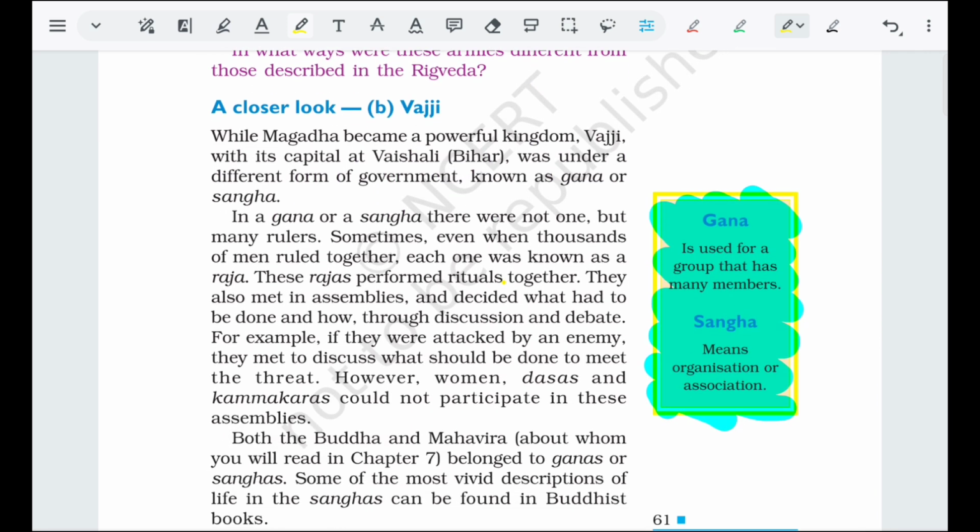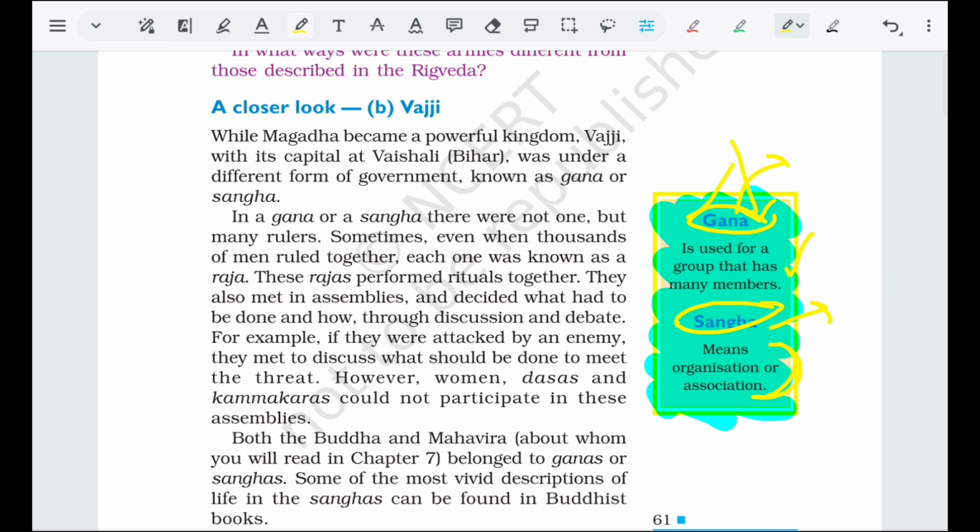And a closer look at Vajji also. Before reaching this, here is an important part. Gana. What is Gana? It is used for a group that has many members. Gana means many members, and Sangha means organization or association. These are simple and similar-sounding words, Gana and Sangha.